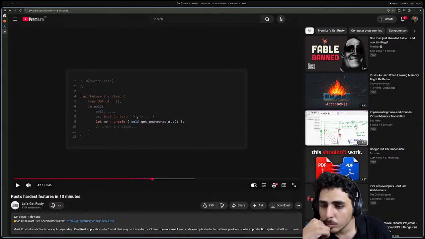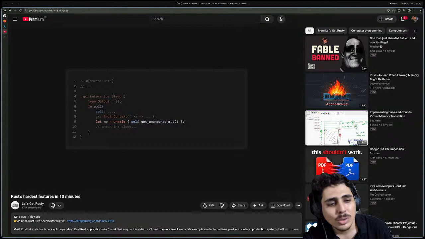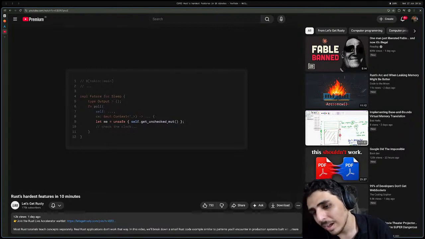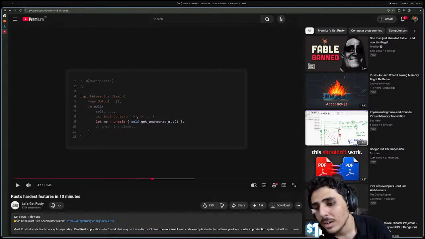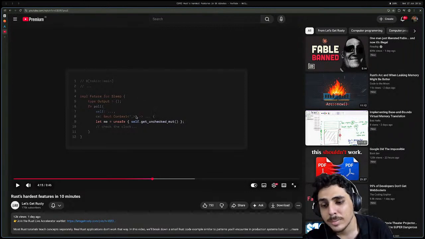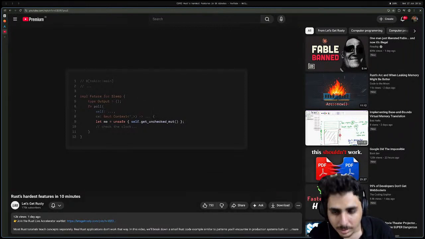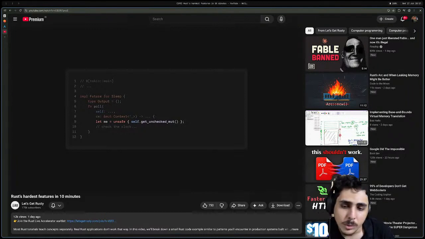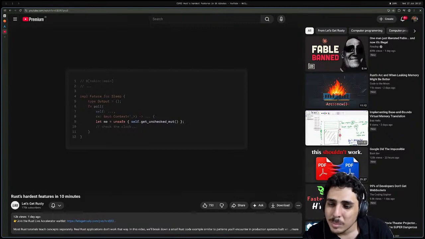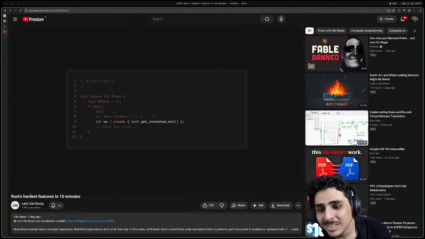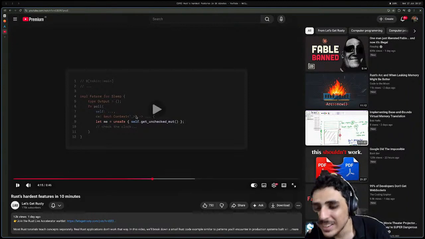Yeah, so what? I mean, this is a good way to explain it, but my issue is I don't know what get unchecked mut does. Right? My idea is that's probably an unsafe function that is probably just returning a reference and you're doing unsafe on it. I don't know. I don't understand this concept until I see what get unchecked mut does. I get the fact that getting an unchecked mutable reference is unsafe. I get that. But what I don't get is, what is the type of me? Who am I? I don't get it.